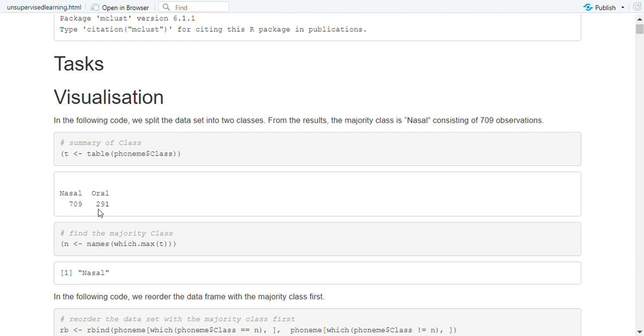So nasal is 709 and oral is 291. Then we find the majority class. To find it, we pass the command names(which.max(t)), and let it be equal to n, and that's nasal.